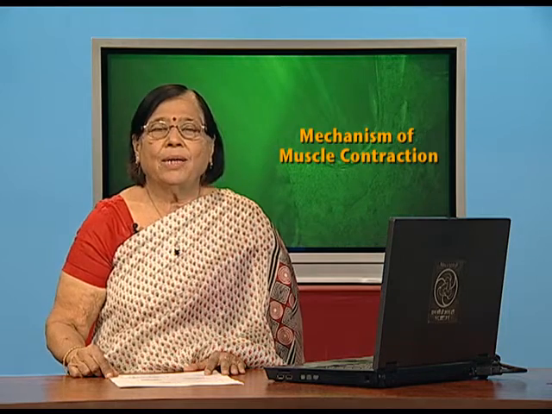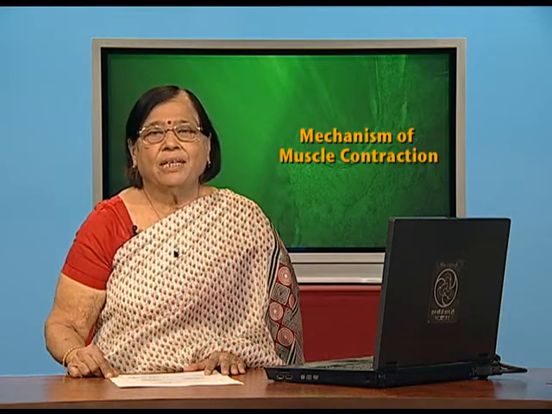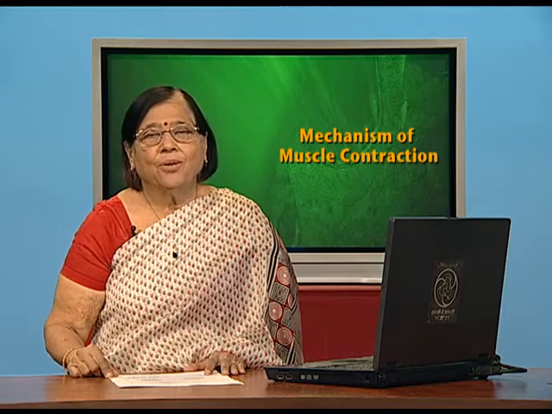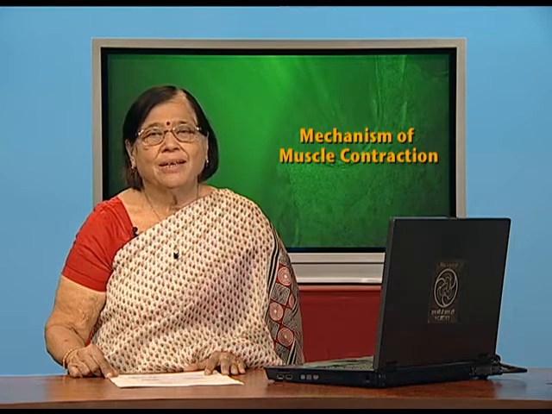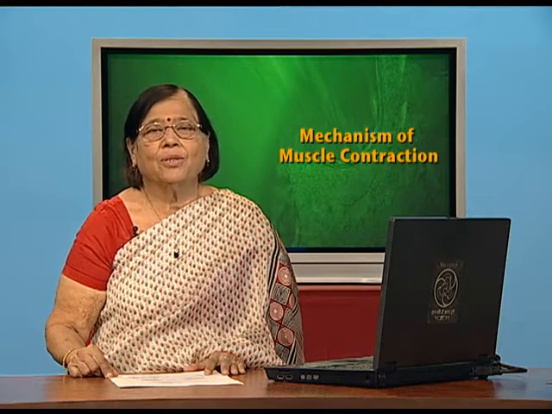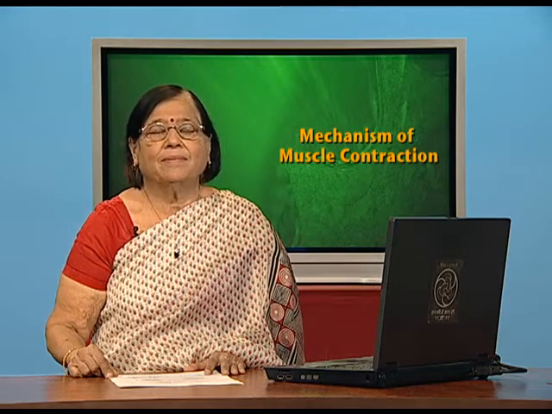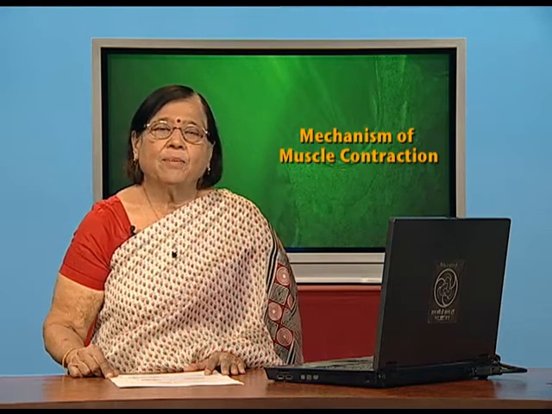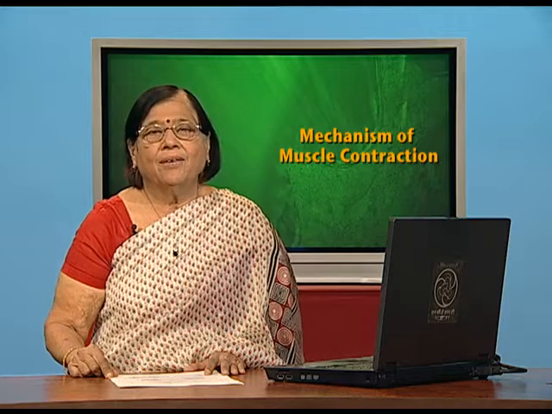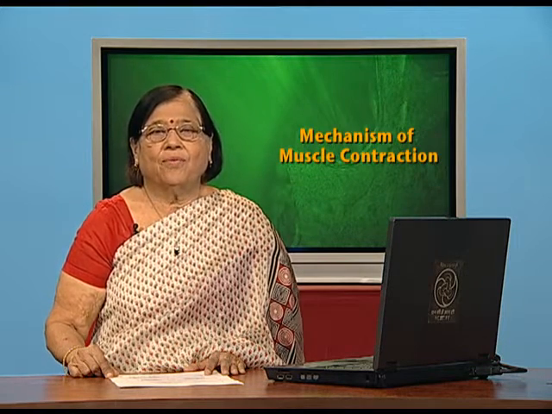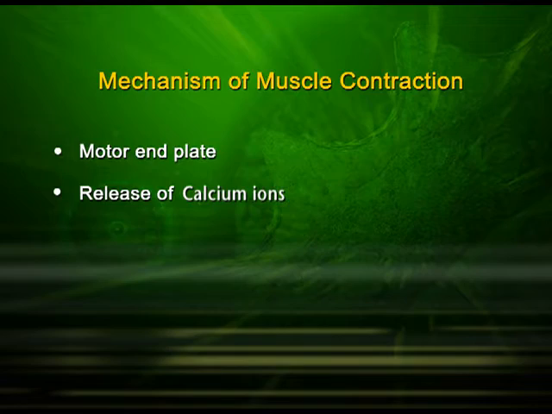Now, this acetylcholine will generate an action potential. You also know what action potential is; we have discussed this in previous sessions. Once the action potential is generated, it will cause release of calcium ions within the muscle.